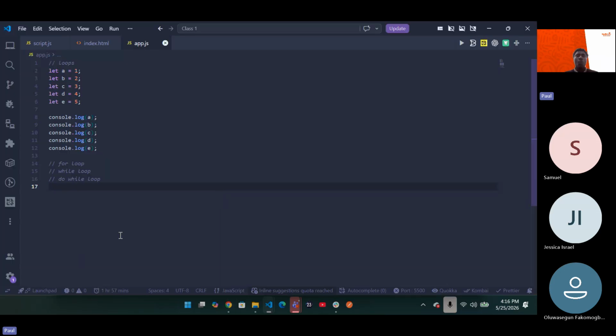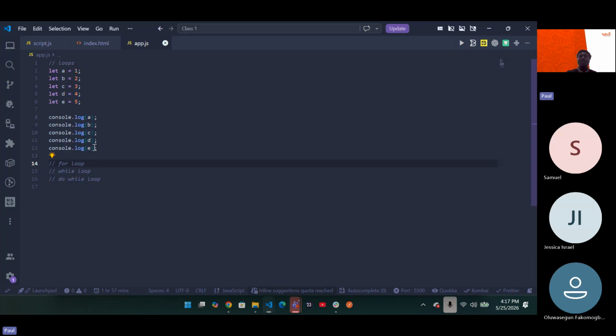Now, moving on. What do we mean by for loop? Again, these things are preferences. You just need to understand how to use your for loop, how to use your while loop, how to use your do while loop. Then whenever you want to build programs, you think about the best one at that particular time and you go ahead and use it. But in this case, let's talk about for loop. Now, how exactly do you use for loop?